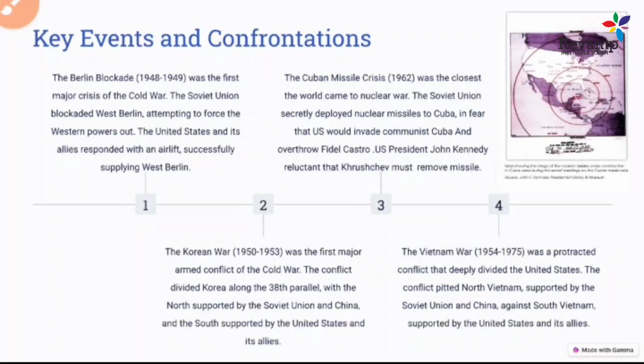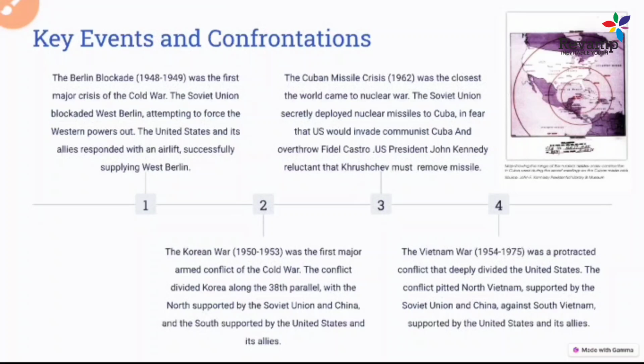On the North Korean side, the Soviet Union and China were fighting, and on the southern front, US alliances were fighting. So through this war, a direct face-off of North Korea and South Korea with the US and USSR happened at that time.